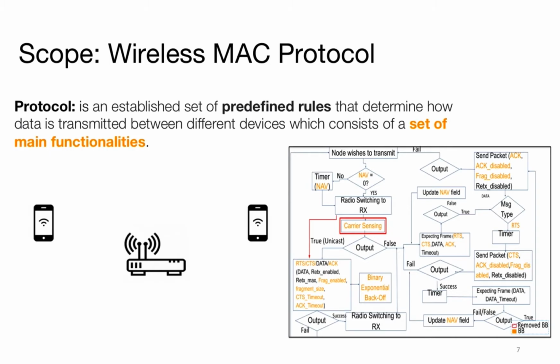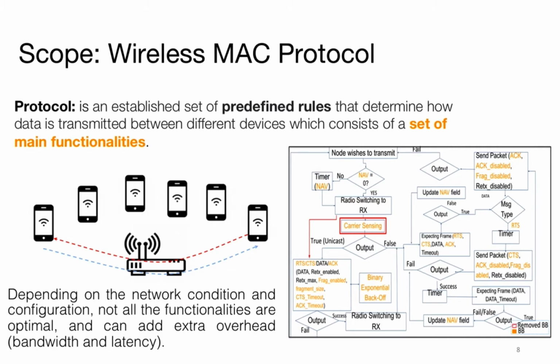But what is a protocol? In simple terms, a protocol is an established set of predefined rules that determine how data is transmitted between different devices, which consist of a set of main functionalities. As an example, in the right figure, you can see a Wi-Fi MAC protocol in which the main functionalities are highlighted in orange. For example, here if the two phones want to talk to each other through the Wi-Fi router, they need to follow the predefined rules as depicted in the figure. However, depending on the network condition and configuration, not all the functionalities are optimal and can add extra overhead.